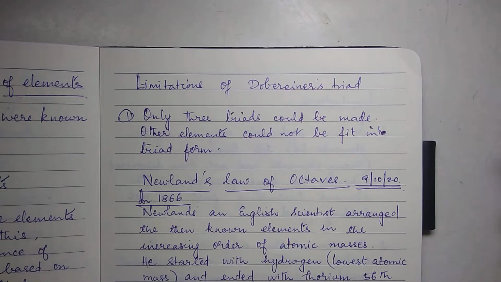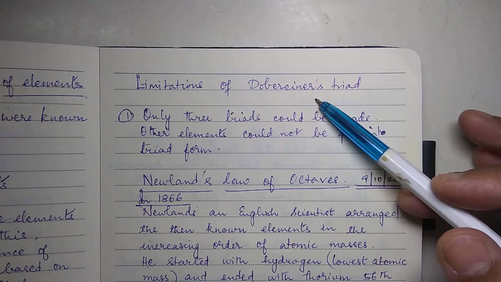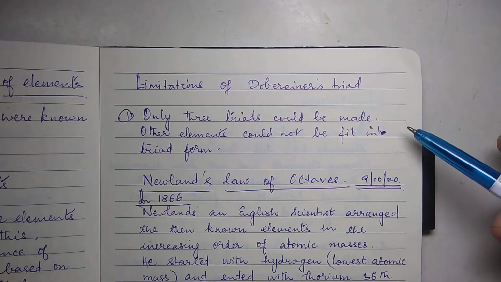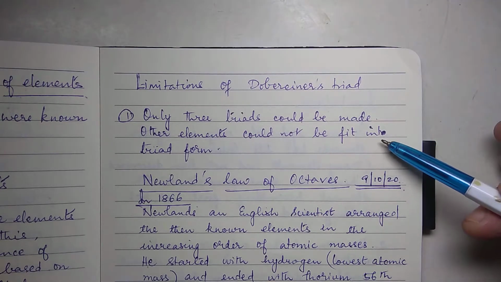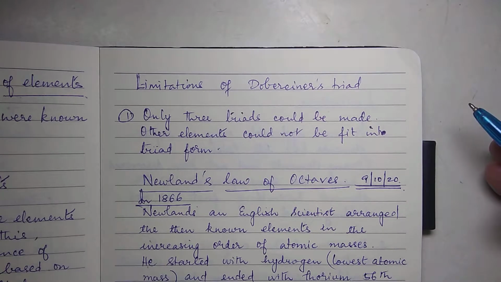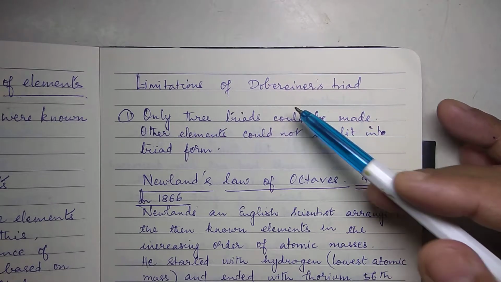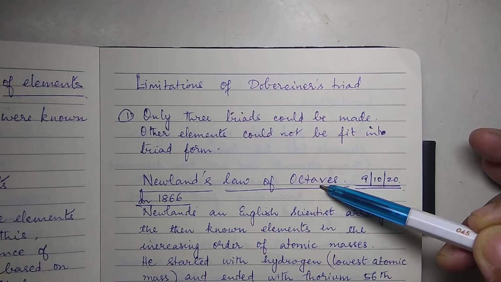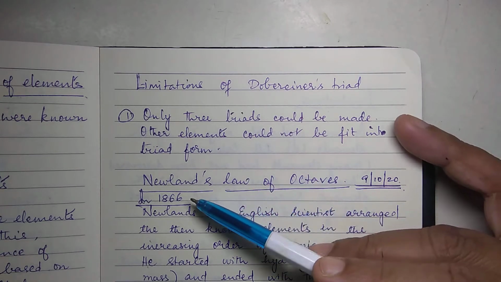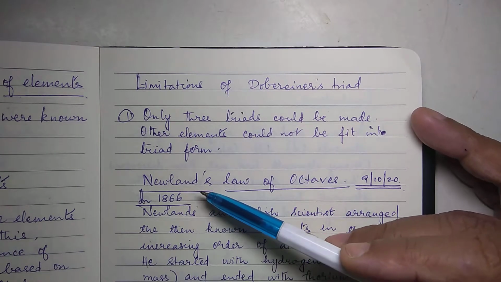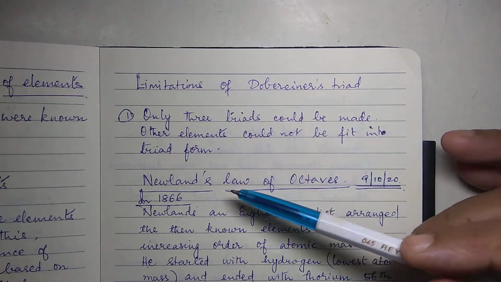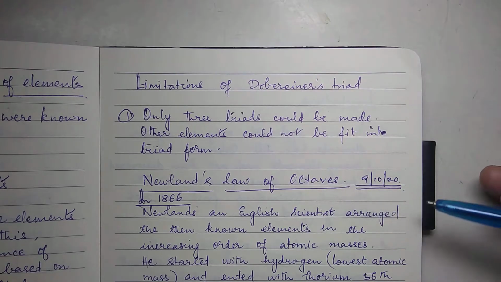Yes, children. We saw the limitations of Dobereiner's triad in the previous class, that only 3 triads could be made and other elements could not be fit into the triad form. So his method of classification was a failure. So who was the next one to come? I told you the other day, he was an English scientist by name Newlands. So he proposed a theory called Newlands' law of octaves.